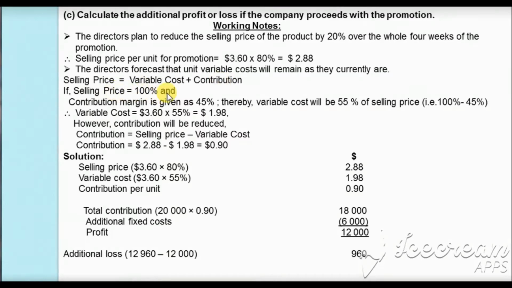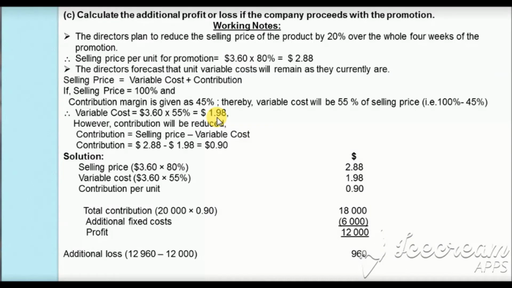Again, if the selling price is 100%, which selling price are we talking about? We are talking about the current selling price, which is $3.60. If we take this as 100%, and we know that the contribution margin is 45%, the variable cost will be 55% of our current selling price, that is 100 minus 45%. Hence the variable cost is 55% of $3.60, which will be $1.98.